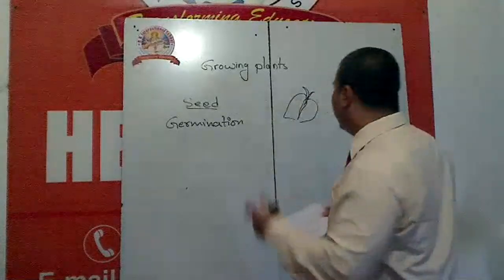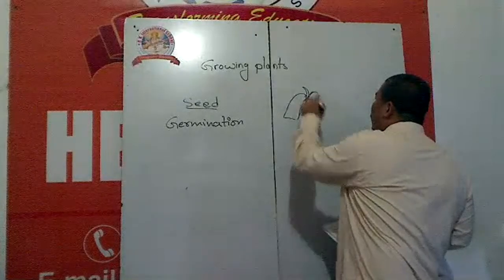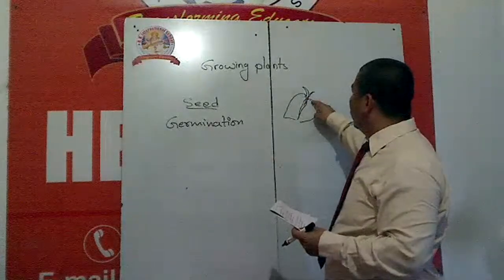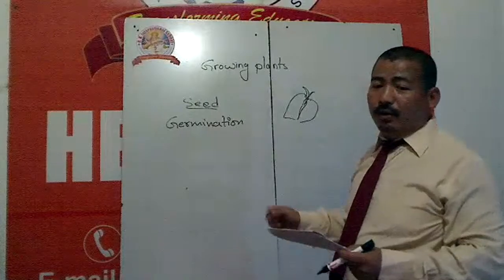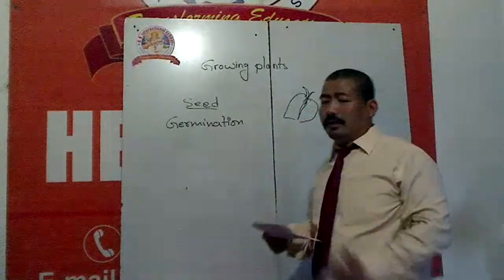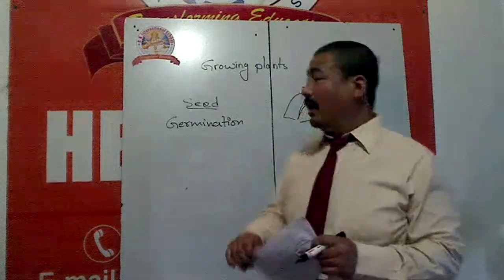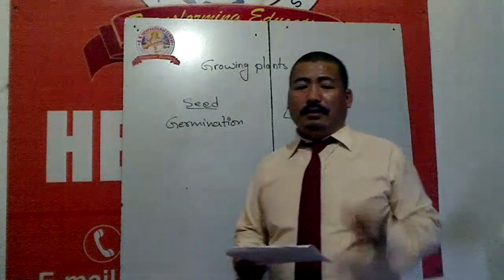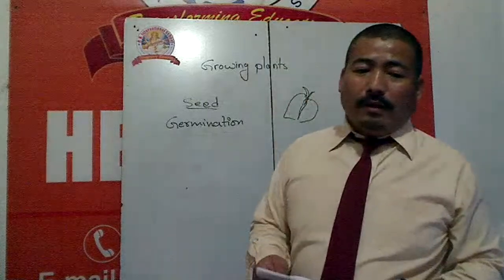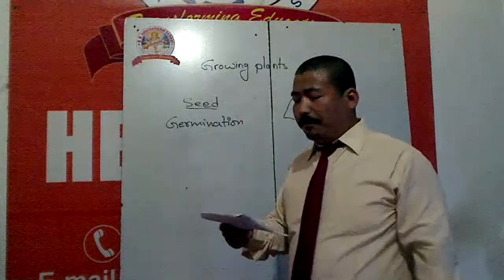There is a small hole at the end of the seed. Through that, these baby plants get water and air. And as this seed gets sunlight, water and air, it grows into a new plant.